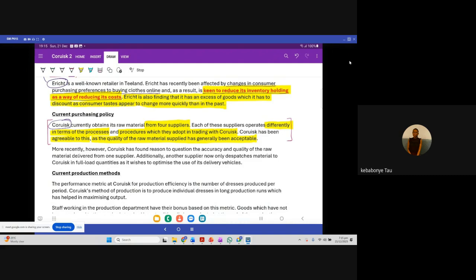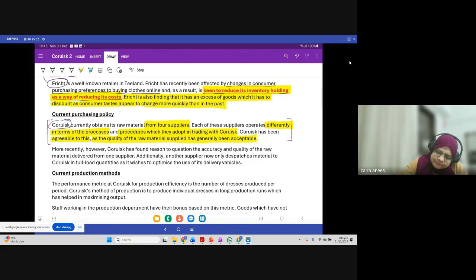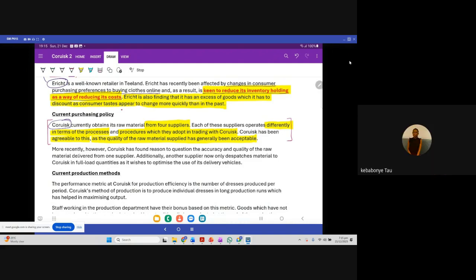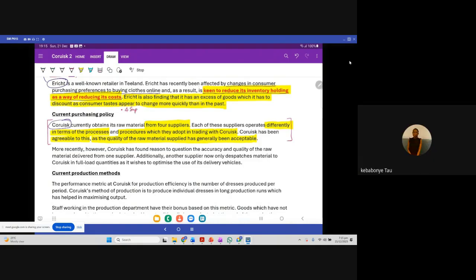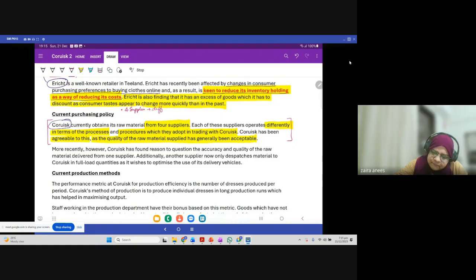We as a company have 4 different suppliers, and each one of them has their own trading systems. Each has a different system, and they operate differently in terms of processes and procedures.